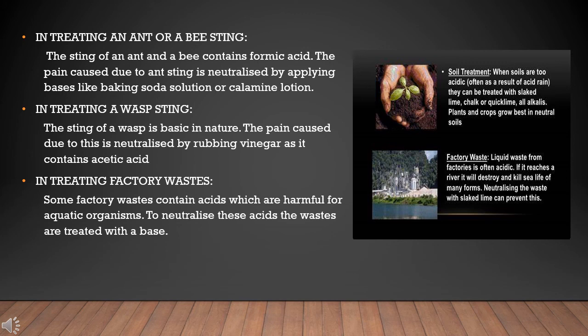The last one is in treating factory waste. Some factory waste contain harmful acids. If these are allowed to flow directly into rivers or lakes, the acids may harm the aquatic plants and animals. To avoid this, factory waste are usually treated with a base.